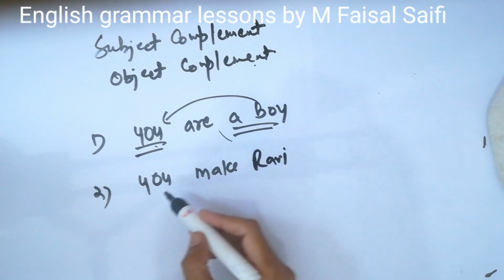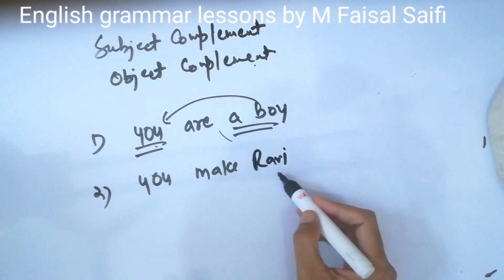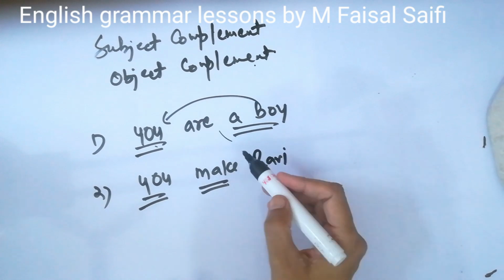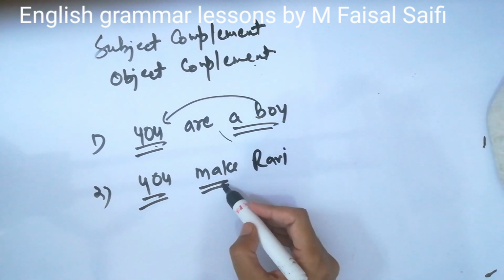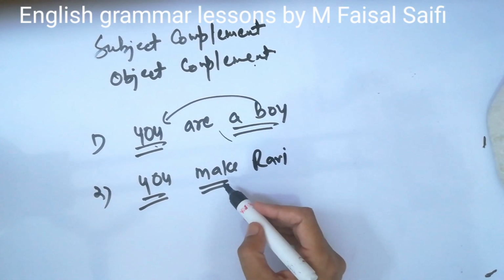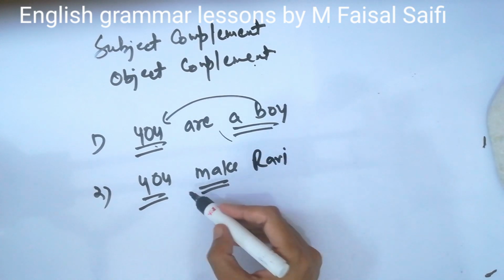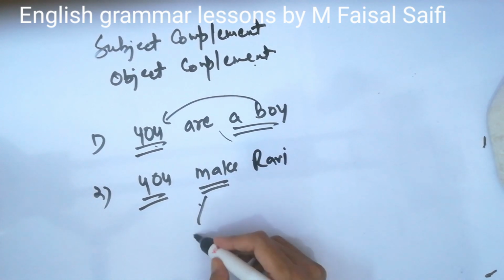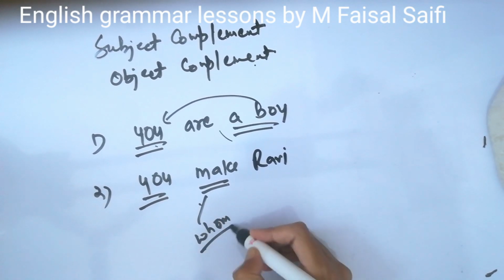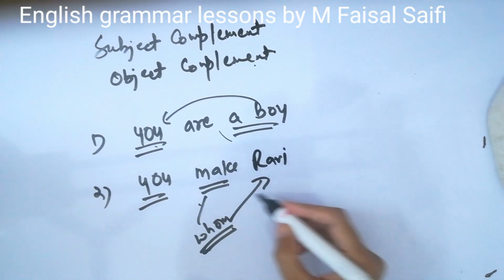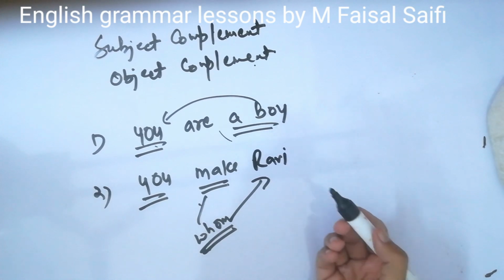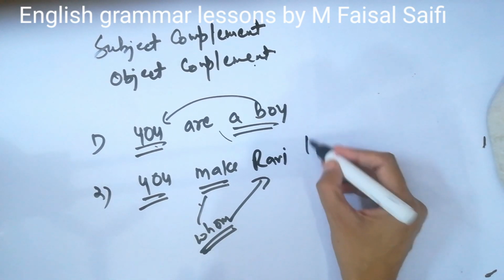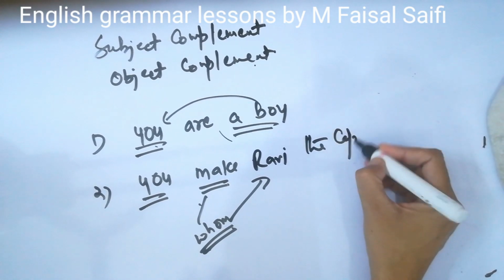When I say "You make Ravi," this is the subject, this is the verb. One thing to be noticed is that make is an action verb. You make whom? Ravi. This is a transitive verb. But what do you make Ravi? The sentence is still not complete. You make Ravi the captain.